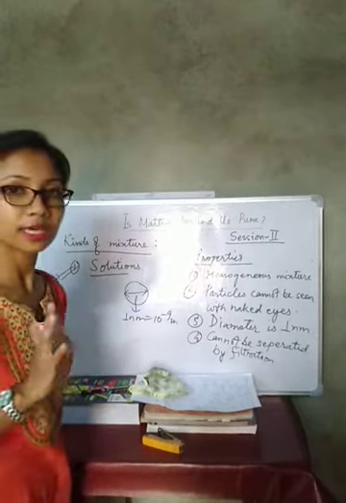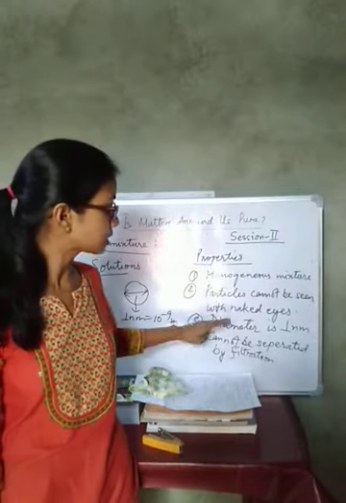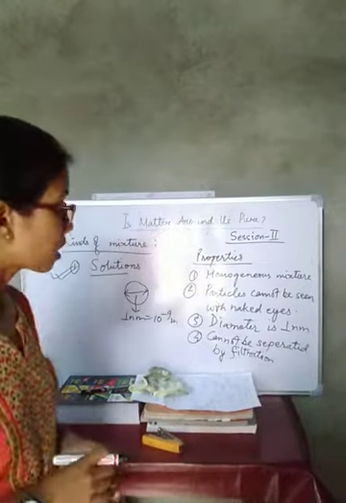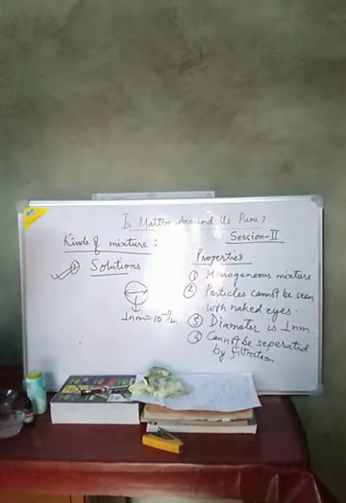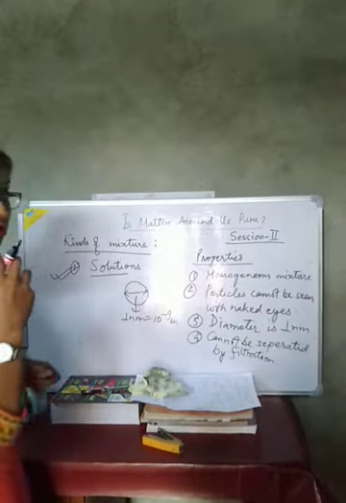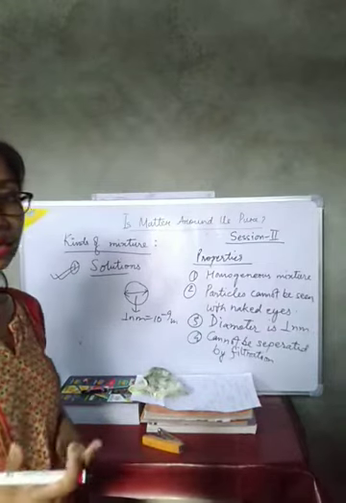So these are the general properties of a solution. It is a homogeneous mixture. Particles cannot be seen with naked eyes. Diameter is 1 nanometer. It cannot be separated by filtration. Next we will go through the kinds of solution. What are the different kinds of solutions? According to the amount of solute present in the solution, we will determine the different kinds of solution.